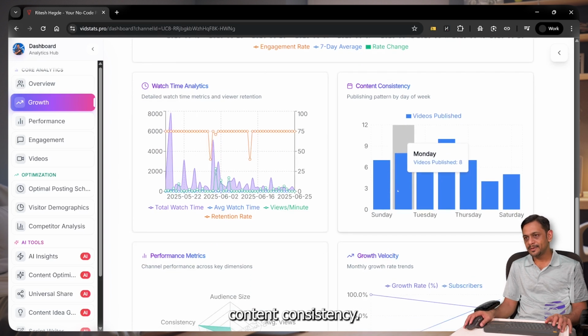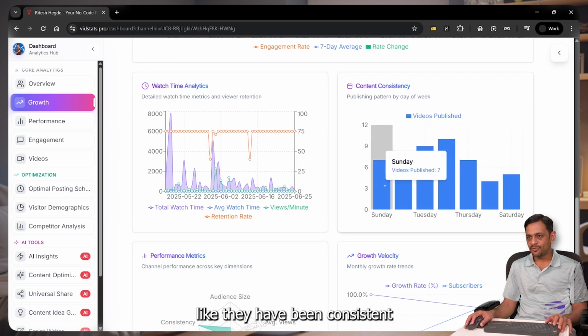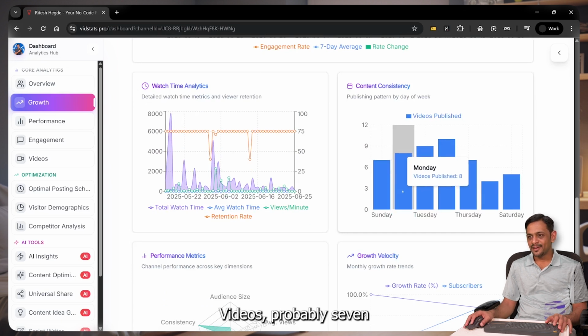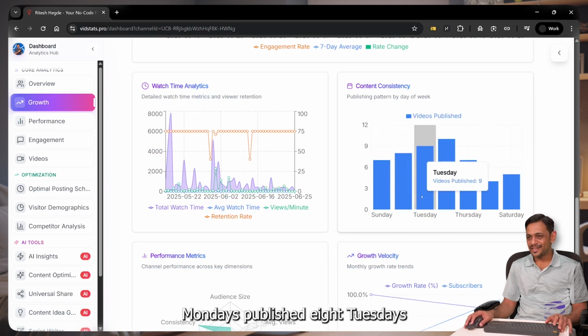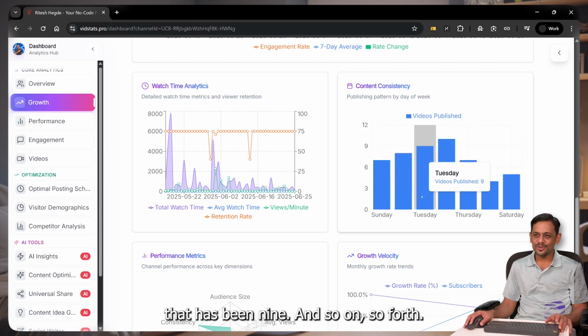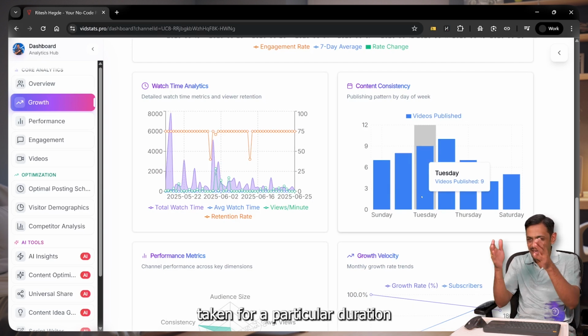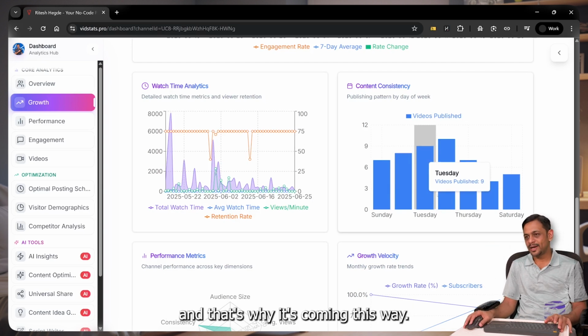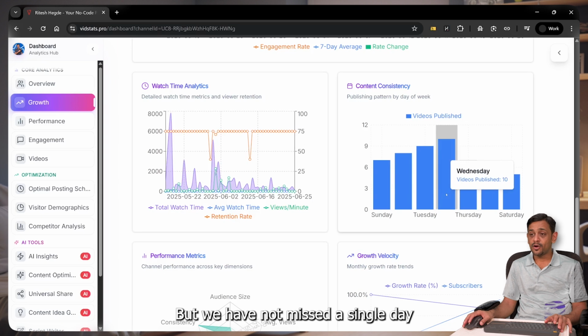Content consistency, as you can see, they have been consistent throughout. Sundays videos published 7, Mondays published 8, Tuesdays it has been 9, and so on and so forth. Maybe it is taken for a particular duration and that's why it's coming this way. But we have not missed a single day for the last 6 months. And hopefully we will not miss until we reach 1000 days and beyond.